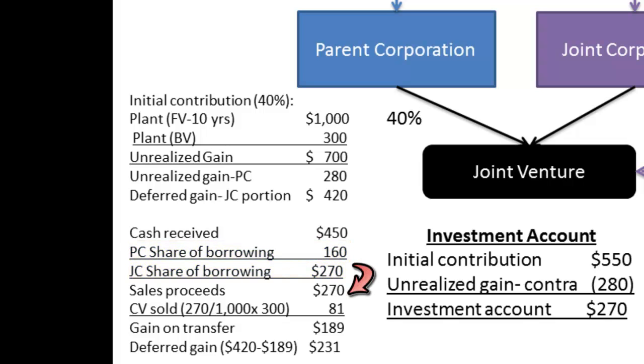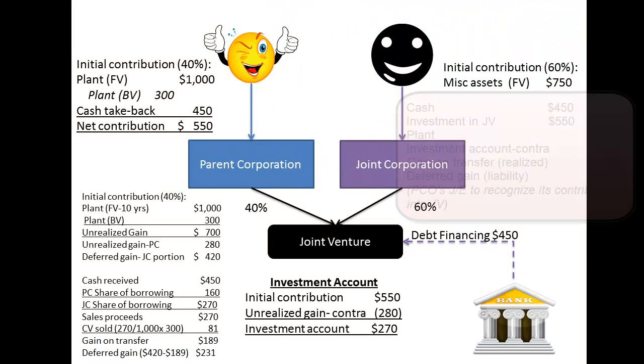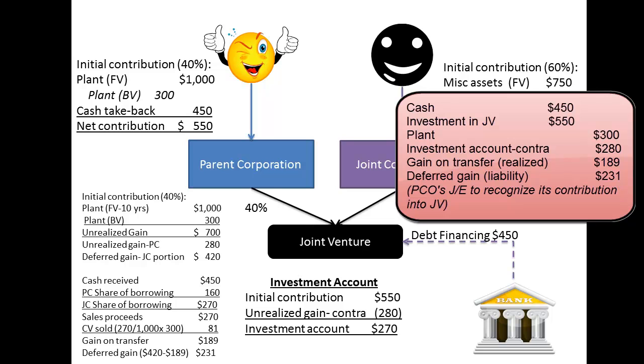And for recognition purposes, this enables a partial realization of the deferred gain. We must prorate the carrying value to determine the amount of the gain to recognize, which turns out to be $189,000 at the date of transfer. The remaining $231,000 would be set up as a liability, awaiting the receipt of further proceeds or the sale of the asset outside of the joint venture itself.